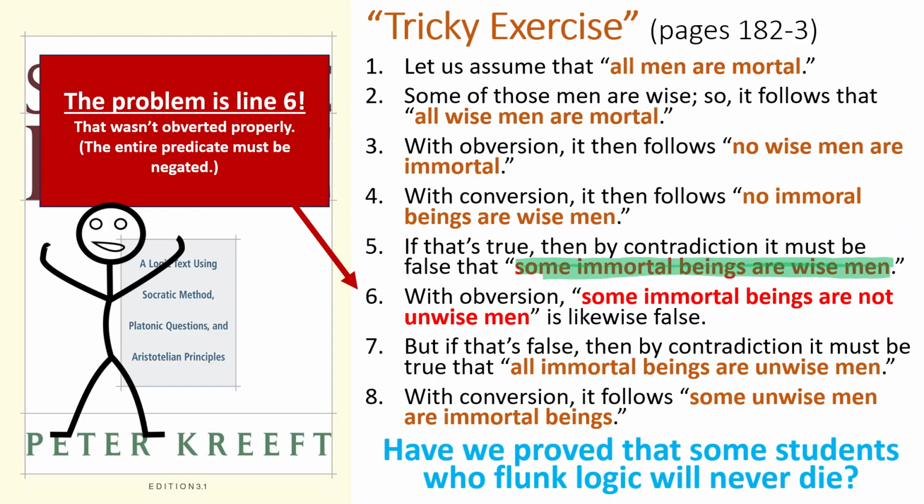Now, if we're going to engage in an obversion, then we have to negate not just wise to get unwise, we have to negate the entire predicate, wise men. We can't just negate wise, we have to negate wise men. So here we have violated a rule of logic, and that error carries through to our absurd conclusion that some unwise men are immortal beings. So that's where the mistake has been made.